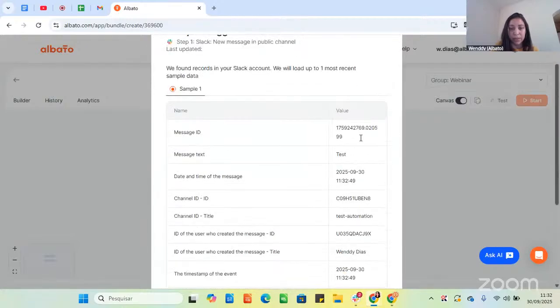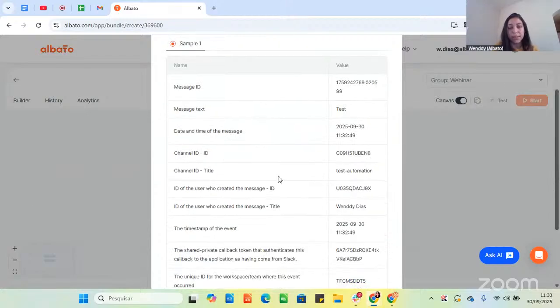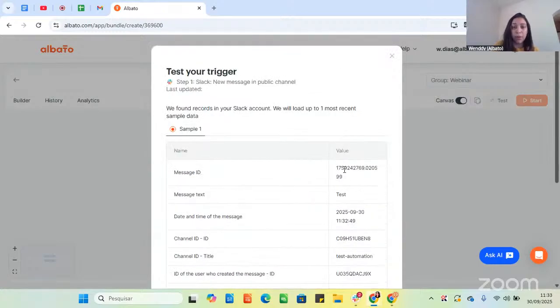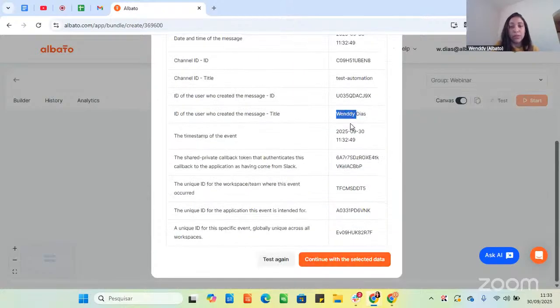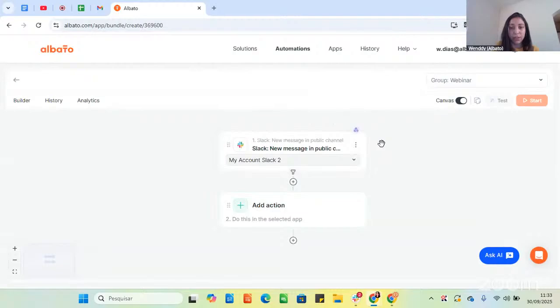Okay, here are the message ID, the message text, date and time, the channel ID, title, and all the information we will need. So this is a real example, a real data sample, and we can see it's working with the trigger we are setting up. If you want to test an action with this data, we can also do it. We just need to click here to continue with the selected data. Okay, and that's simple. That's the way we test the trigger.